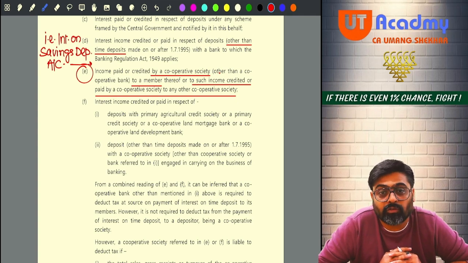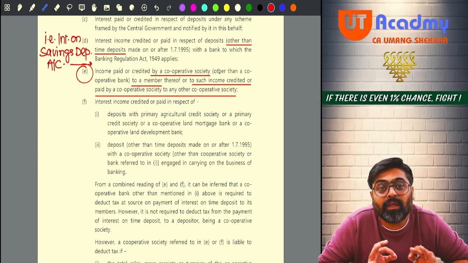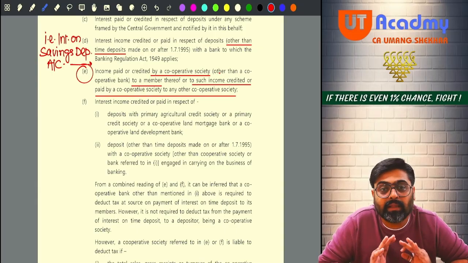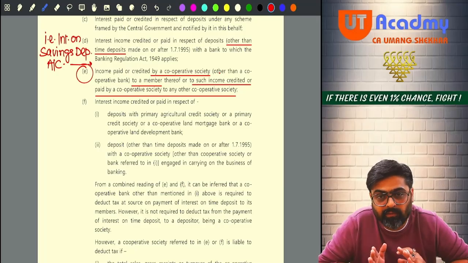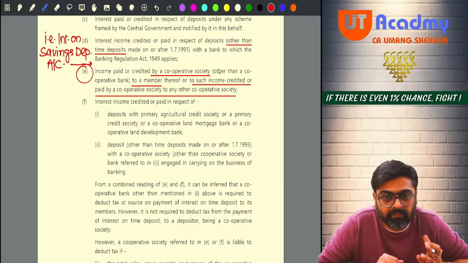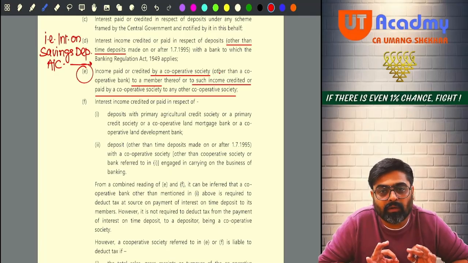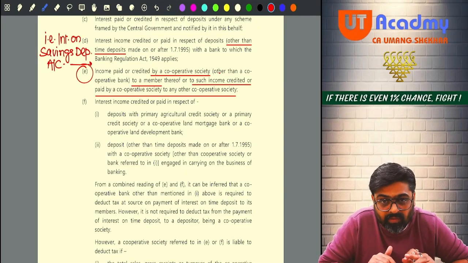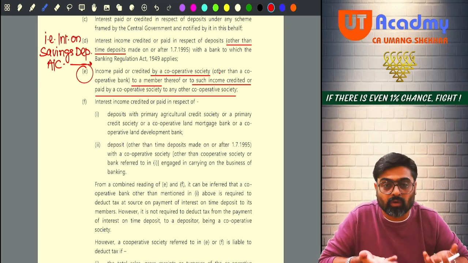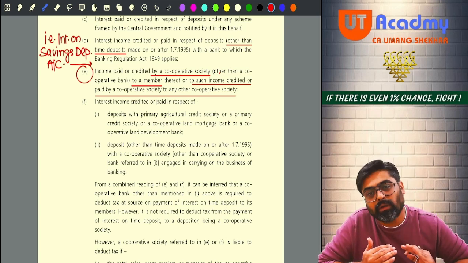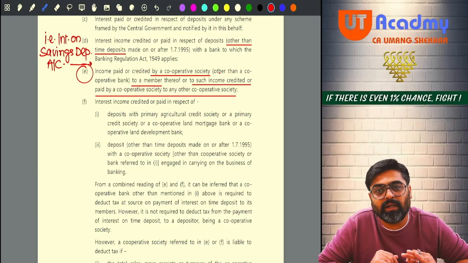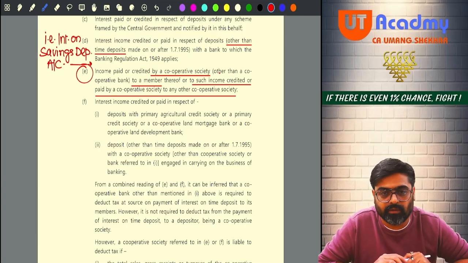But remember, the cooperative society which is giving the interest should not be a banking cooperative society, should not be a cooperative bank. So any cooperative society other than a cooperative bank giving the interest to any of its members is not required to deduct any TDS on the interest given to its members. Or if the cooperative society is giving interest to some other cooperative society, then also the society giving the interest should not deduct any TDS, because the interest is given to another cooperative society.